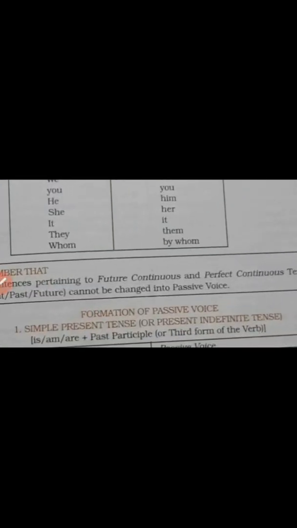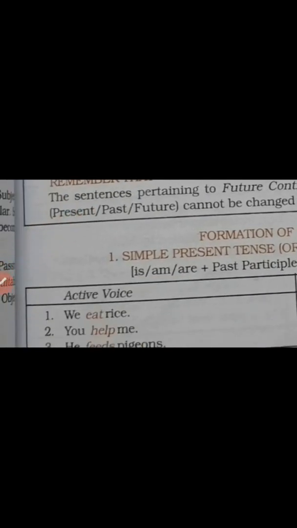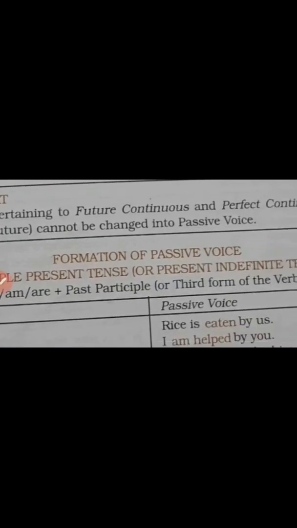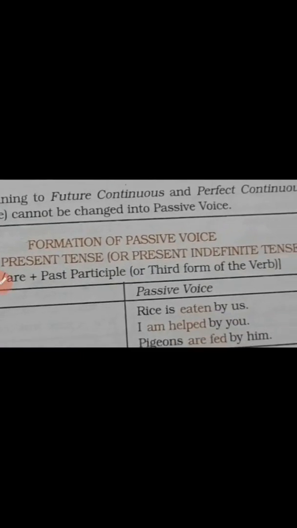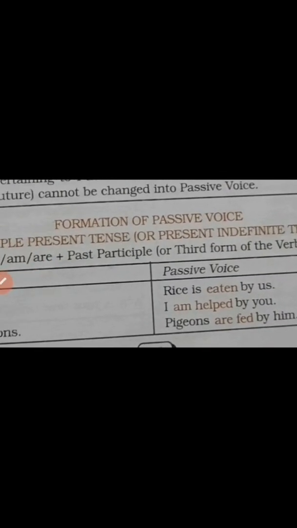Let's look at more examples of simple present tense. Active voice. We eat rice. Rice is eaten by us. So, number 2. You help me. I'm helped by you.